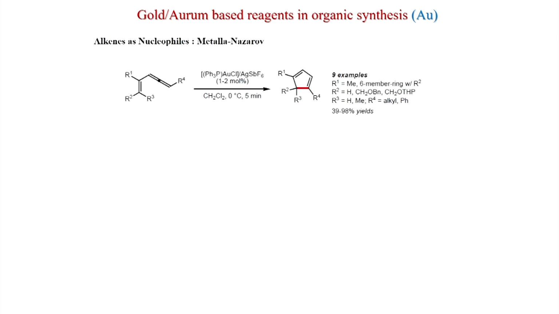Now, we will see another reaction, the Metalla-Nazarov reaction. If a double bond and an allene, so this is a double bond and an allene, is present, then you can get this cyclopentadiene.